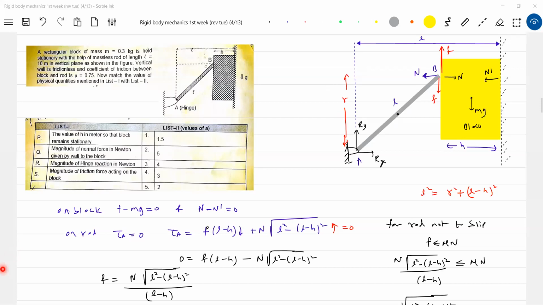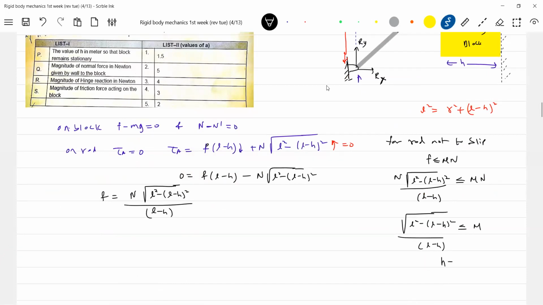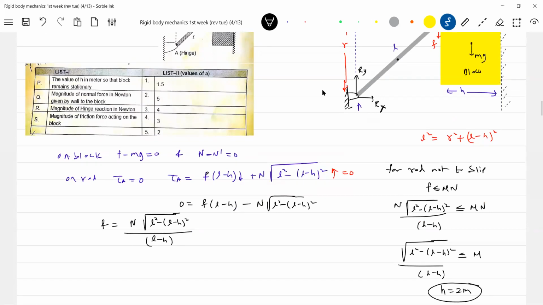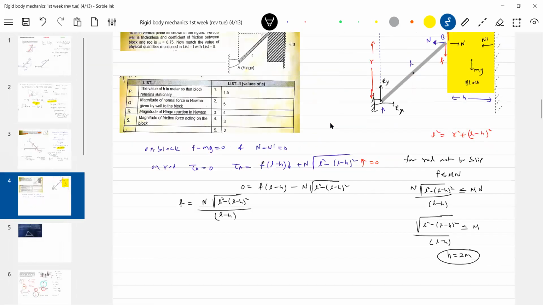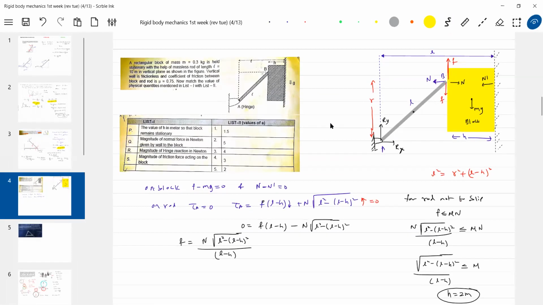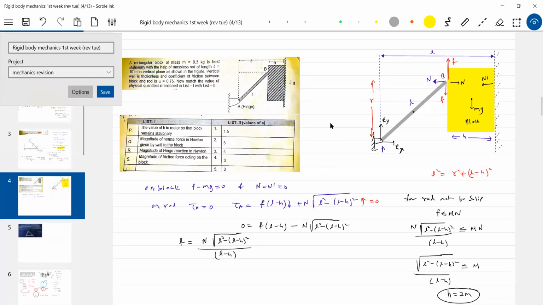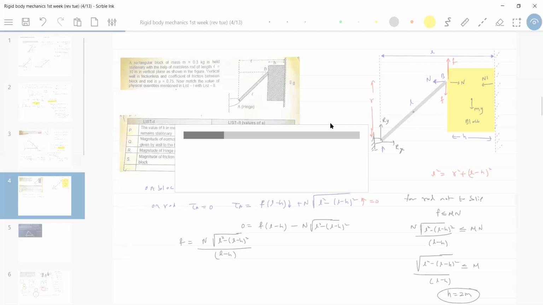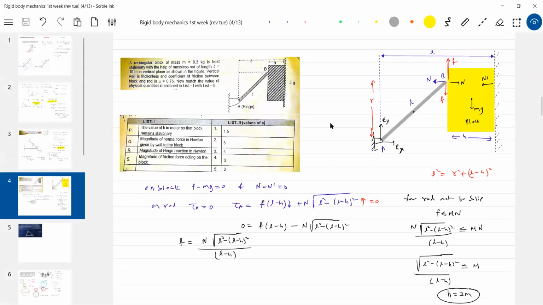H equal 2 meter. Okay, yeah, sir, good. What all we can find out, we'll see. The value of H in meter, so that block remains: H equal 2 meter. Magnitude of normal force in Newton given by the wall to the block. I think 4 Newton, n equal to 4 Newton.